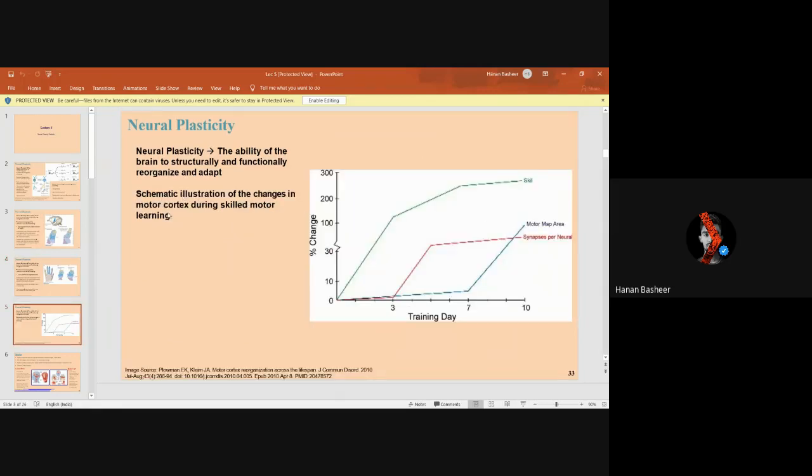Schematic illustration of change in motor cortex during skill motor learning. In the initial stages, the motor map area would look like this, and after learning, the skill would develop to this green region.